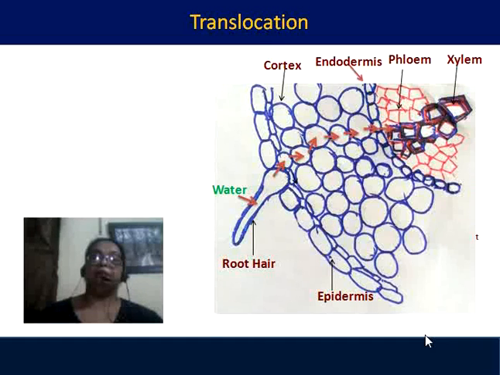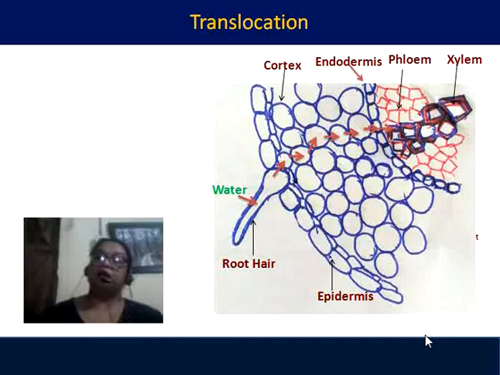Let us see it in a bigger structure. Here the root hair is living, cytoplasm is there, so obviously the water will enter as symplastic movement. Then from the root hair to the cortical cell, by osmotic regulation as well as through the cell wall, water moves, so it is symplastic as well as apoplastic.